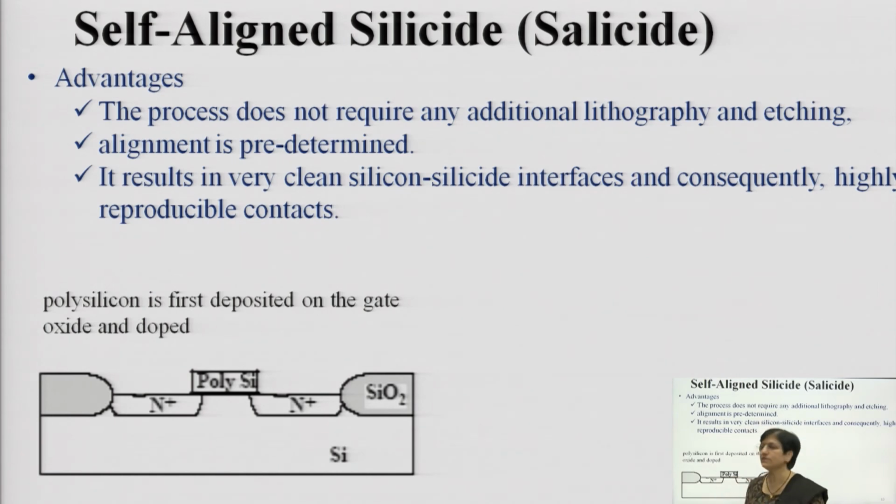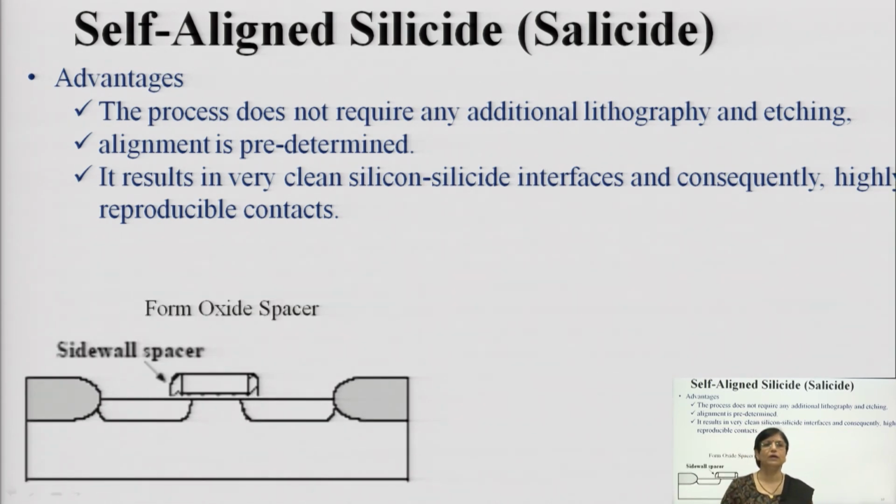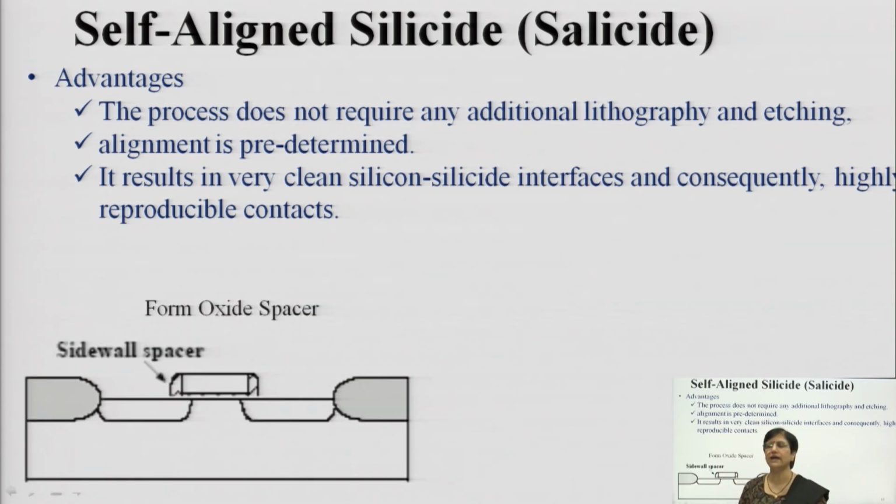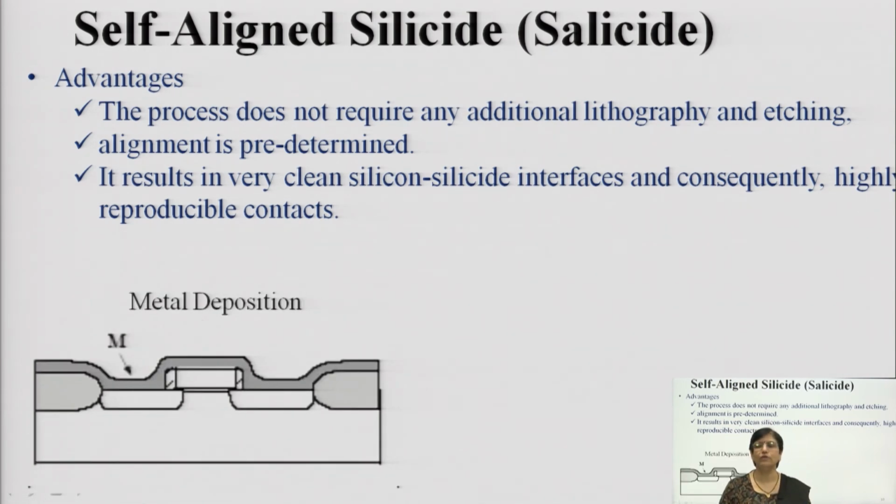So, polysilicon is first deposited on the gate oxide, and then doped, and then the oxide spacer is formed. This is how it is being done. First you will establish the polysilicon layer, then you will establish the side wall spacer, and then you will establish the contact. Then this is how you will create the silicide.